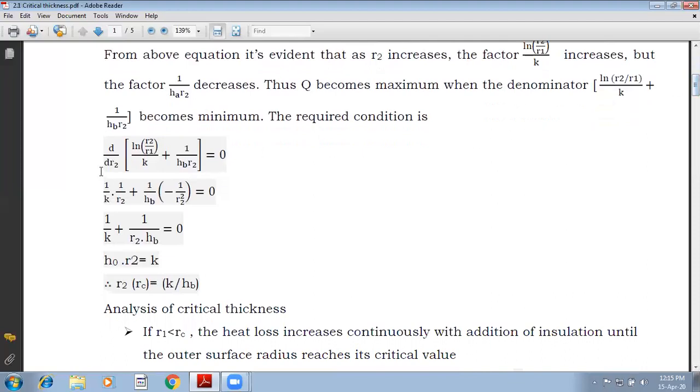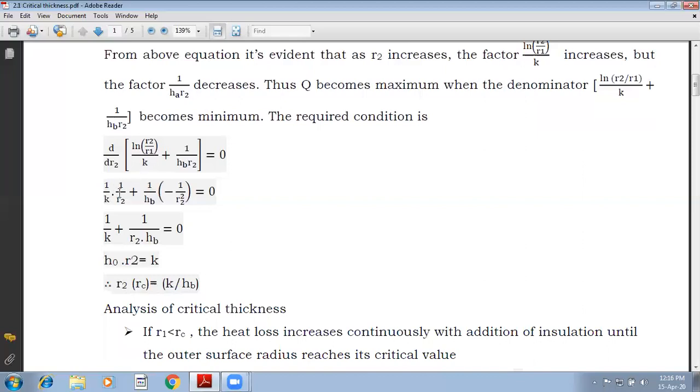We should always differentiate with respect to the independent parameter. Now you take differentiation term-wise. So this is 1 upon K, you can take it out. So this is ln R2 by R1. We are differentiating with respect to R2. It is the same as d by dx of ln x, which is nothing but 1 upon x.